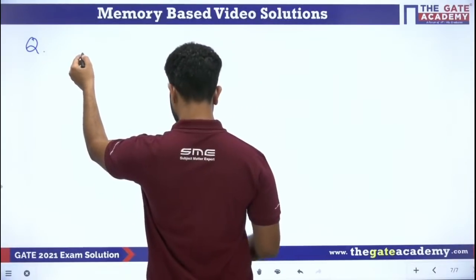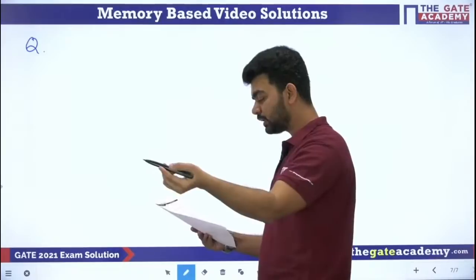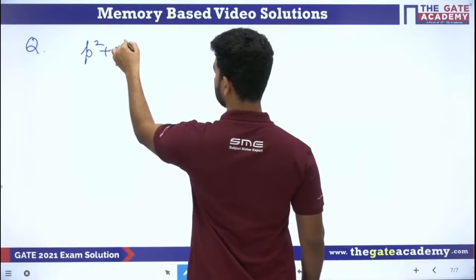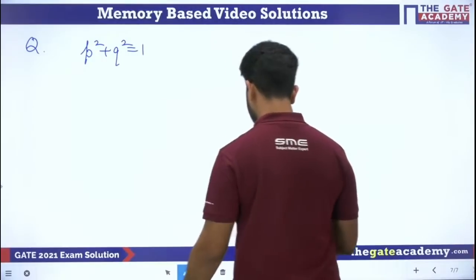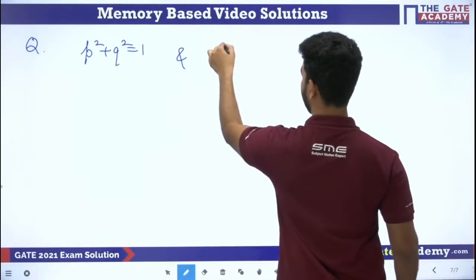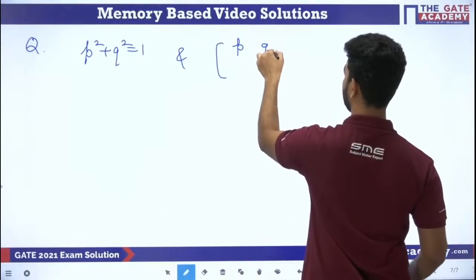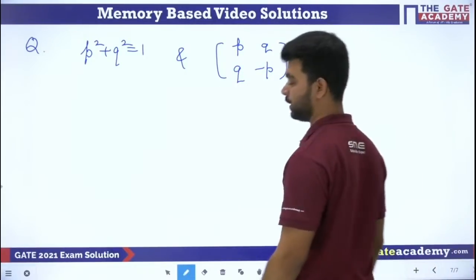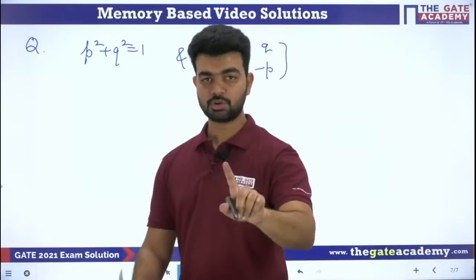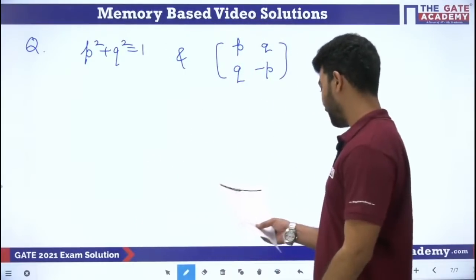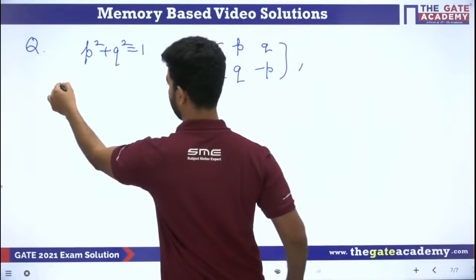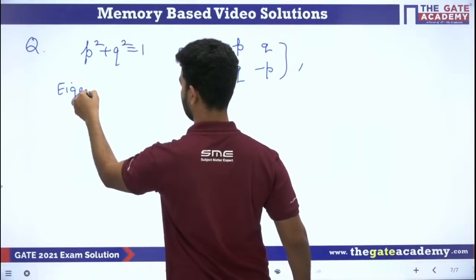So what are they giving? They are giving that P and Q are real numbers such that P square plus Q square is equal to 1, and the matrix is given. That matrix is P, Q, Q and minus P. P square plus Q square is equal to 1, and they are asking what the eigenvalues are. We have to find the eigenvalues.